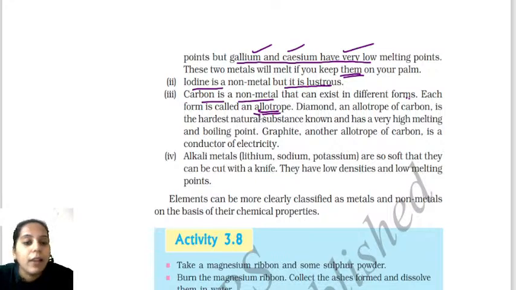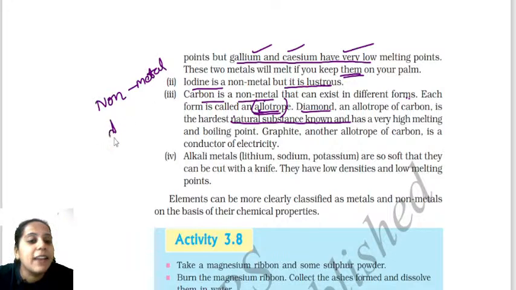Here you must know, carbon is a non-metal, but it exists in different forms, so we call that an allotrope. Diamond, being one of the allotropes of carbon, is the hardest natural substance in the world. You have to know that. Name the non-metal which is hardest in nature. The hardest non-metal is diamond.